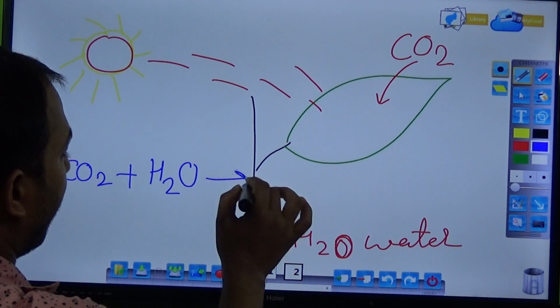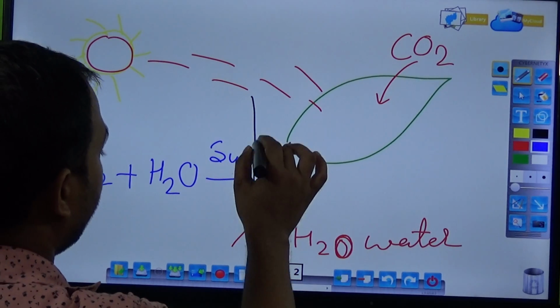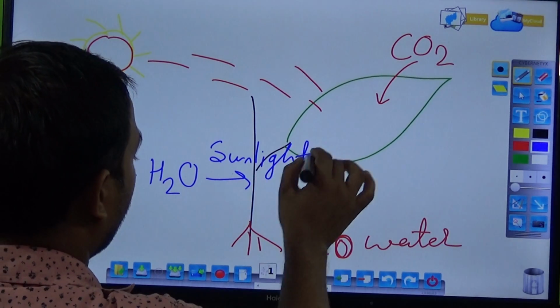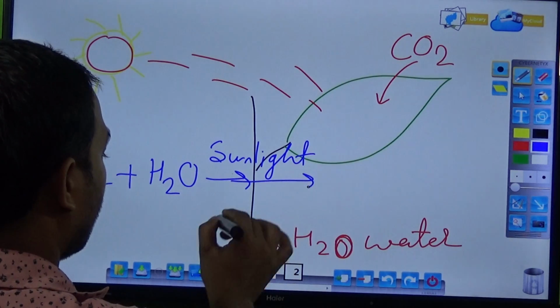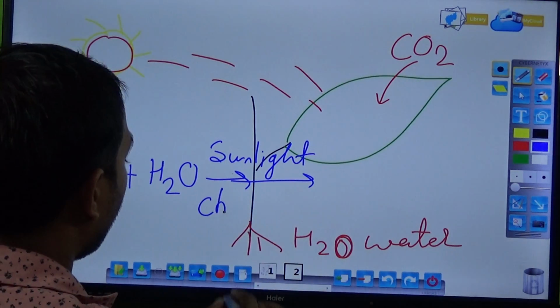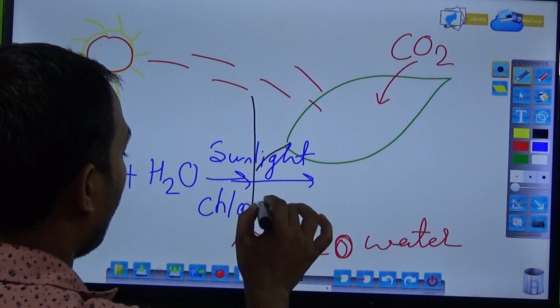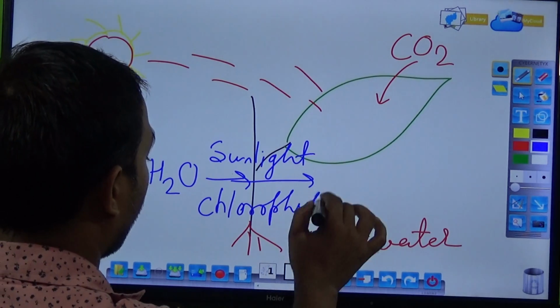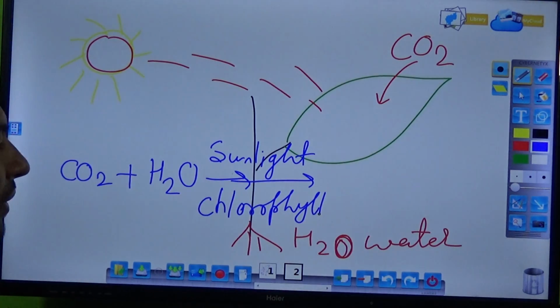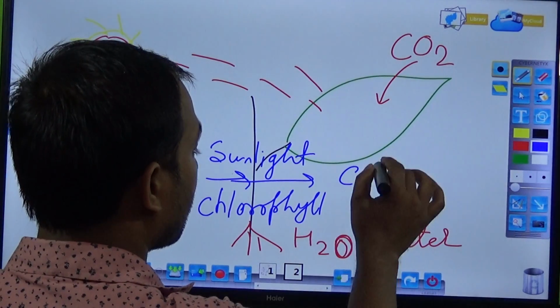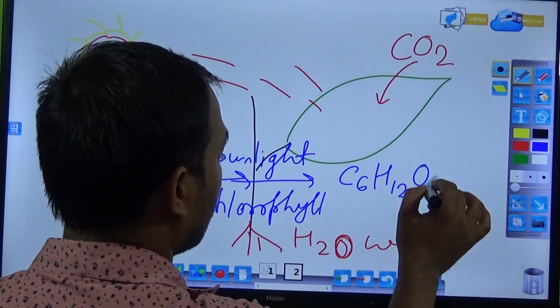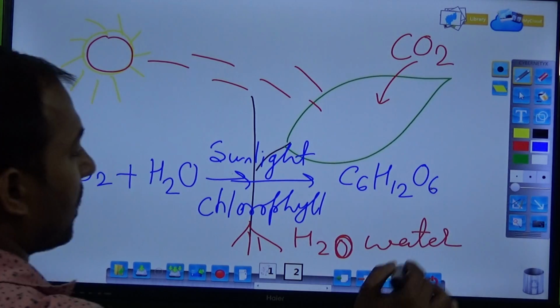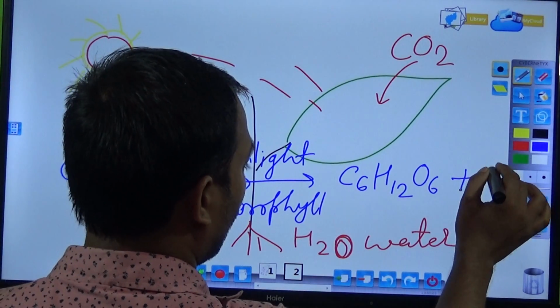Now we can write one equation: carbon dioxide plus water, arrow, sunlight and chlorophyll, to make C6H12O6, which is the formula of glucose, and O2.